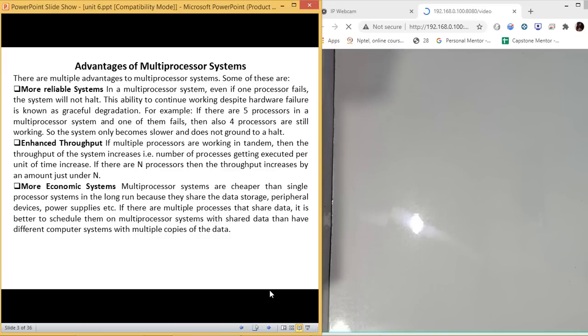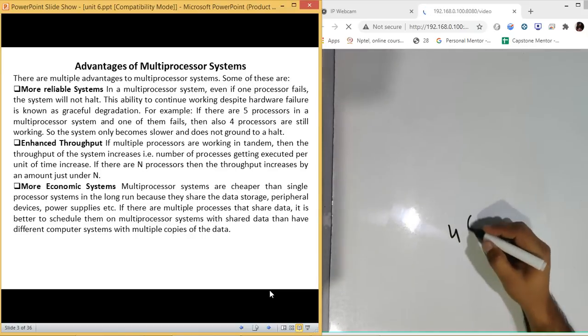Then when we talk about multiprocessors, they are cheaper than single processor systems in the long run, but they share the data storage, peripheral devices, and power supplies in that case. Now, why do they say they are cheaper? Just take an example that we have four CPUs in a single system.